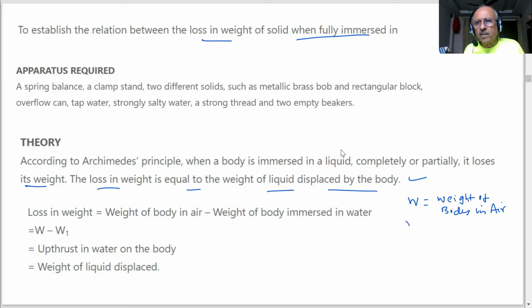And W1 is the weight of the body immersed in water. So this difference is equal to what? Upthrust in water on the body, or the weight of the liquid displaced by the body. So we will verify this, students. Let us verify.